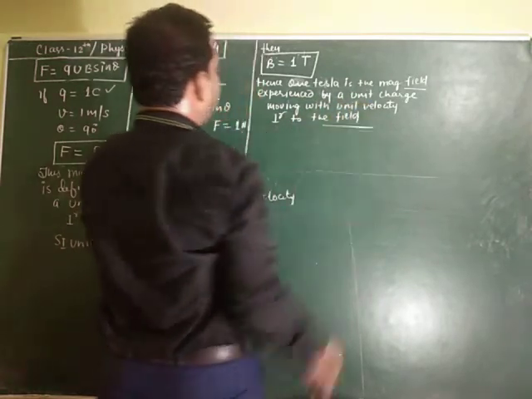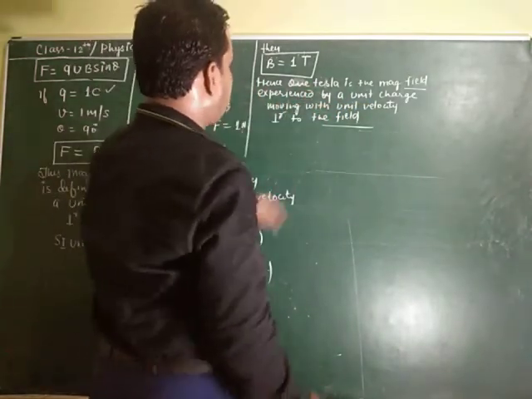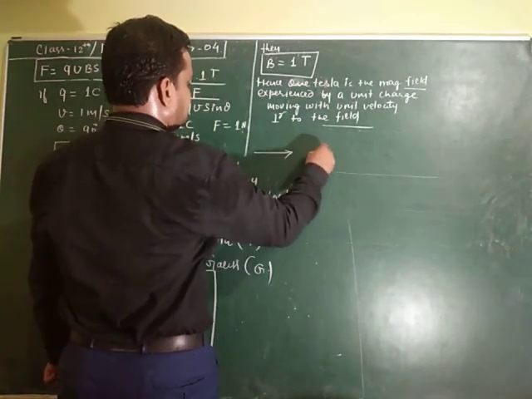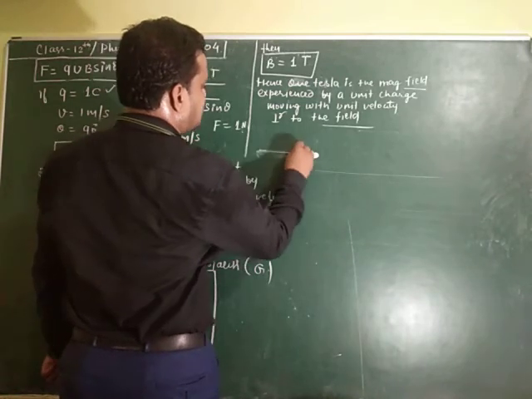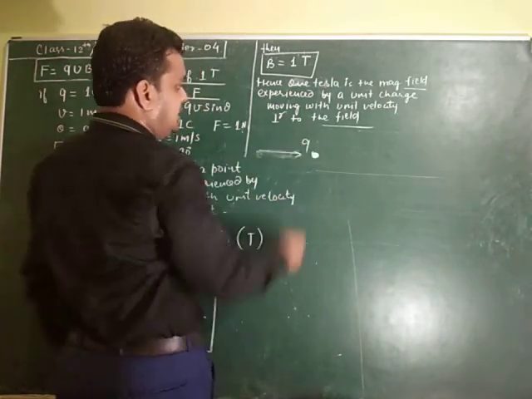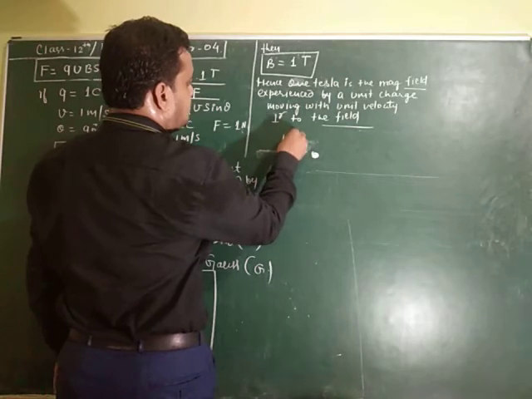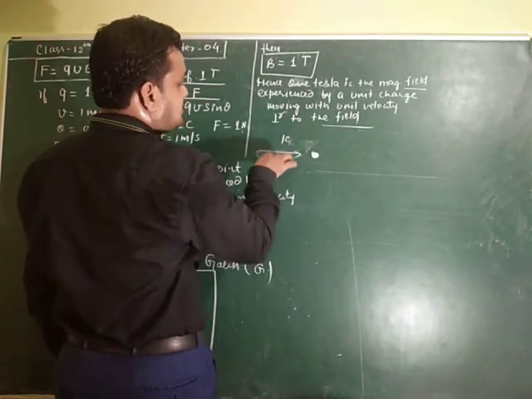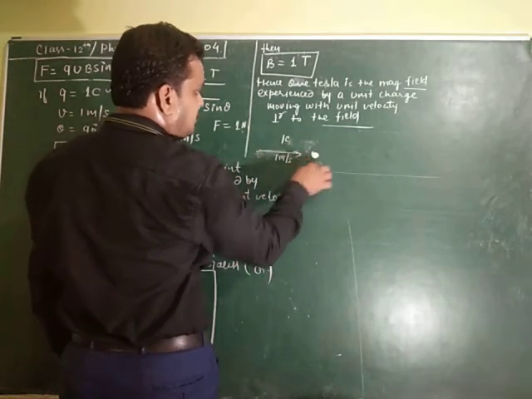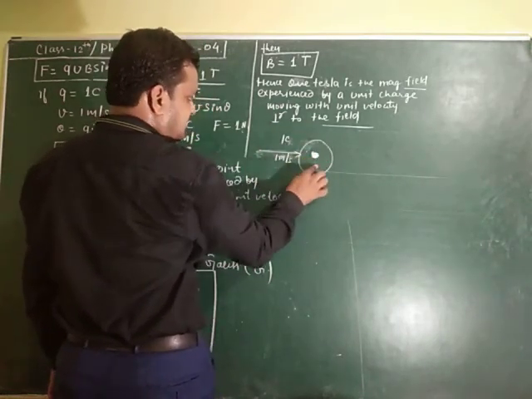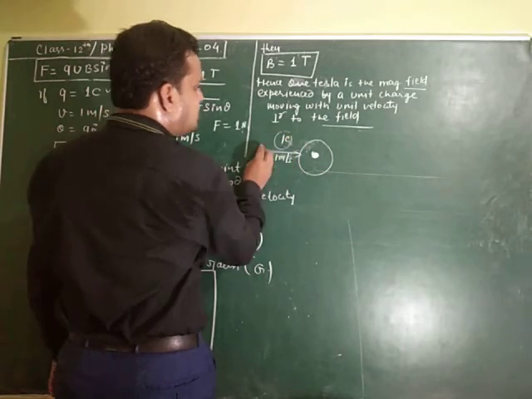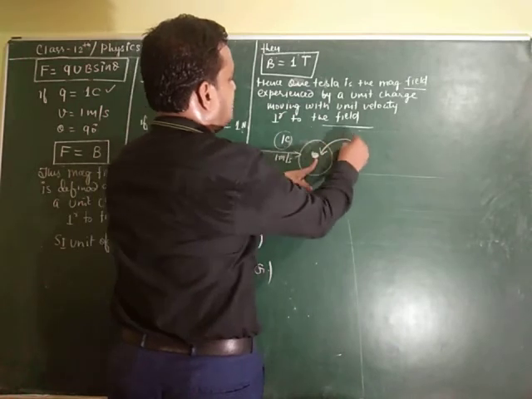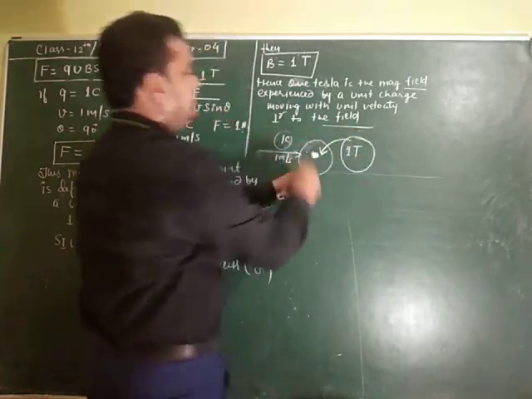So this is our definition of 1 Tesla. It means suppose this is a point and a charge is about to pass through it. If the charge is 1 coulomb, moving with 1 meter per second, and perpendicular to the field, whatever be the field acting here, then the total magnetic field here will be equal to 1 Tesla.